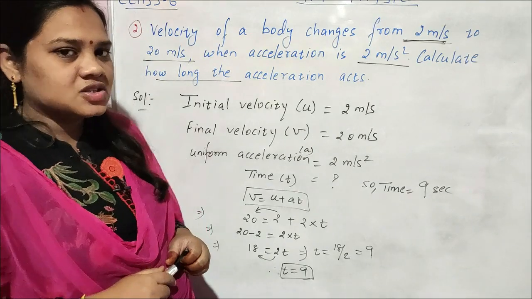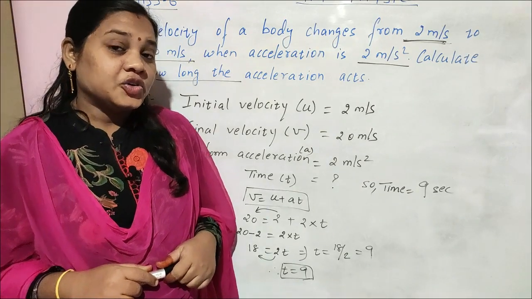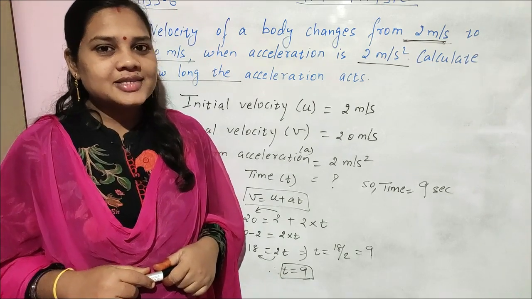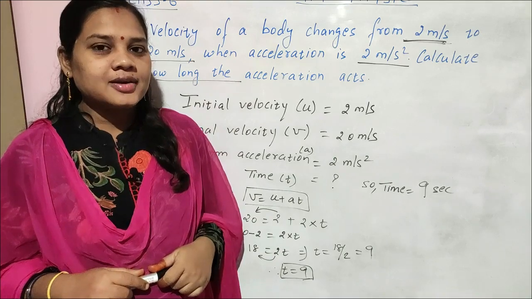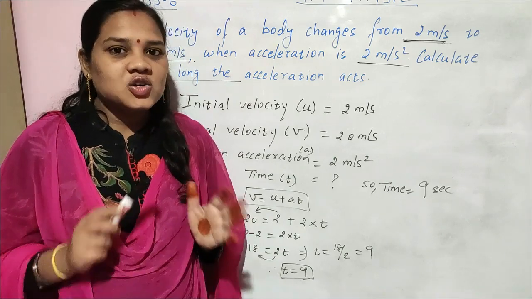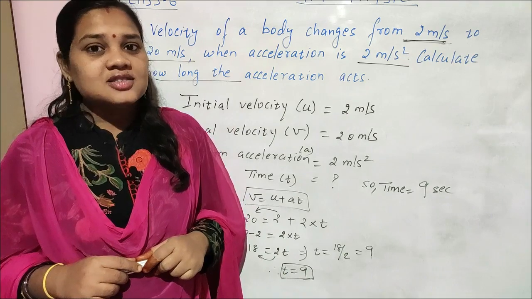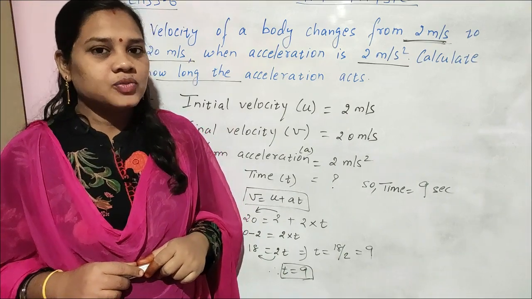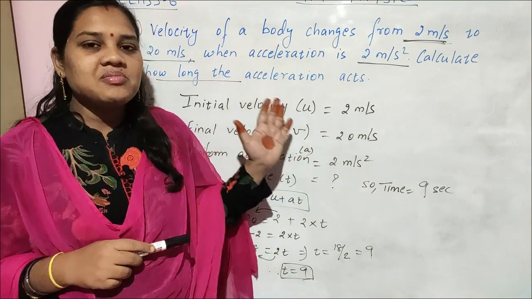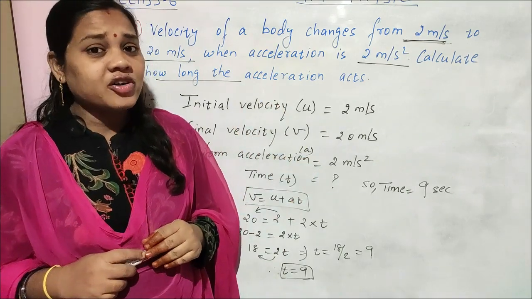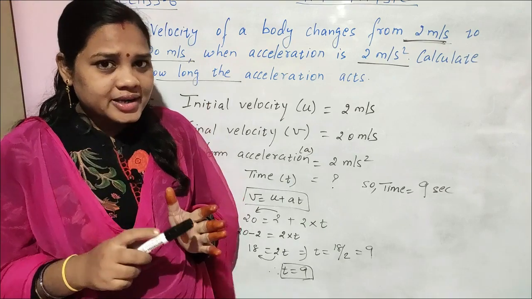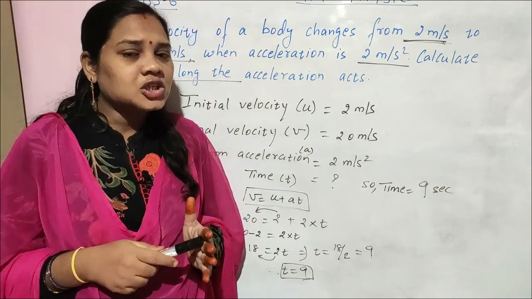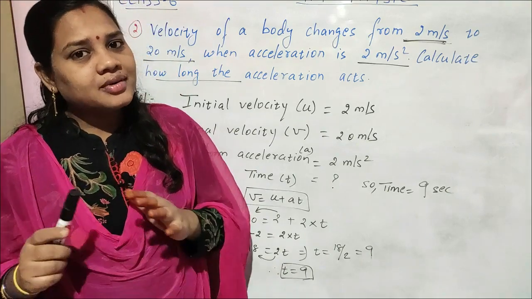So here, children, this is for today. Today we started equations of motion. We discussed the first equation of motion, also known as the velocity time relation, that is v is equal to u plus at. The three main equations of motion we apply for bodies which move with either uniform acceleration or uniform retardation.